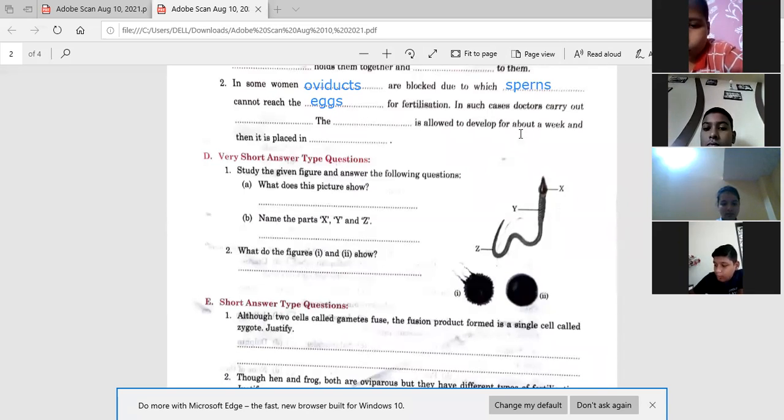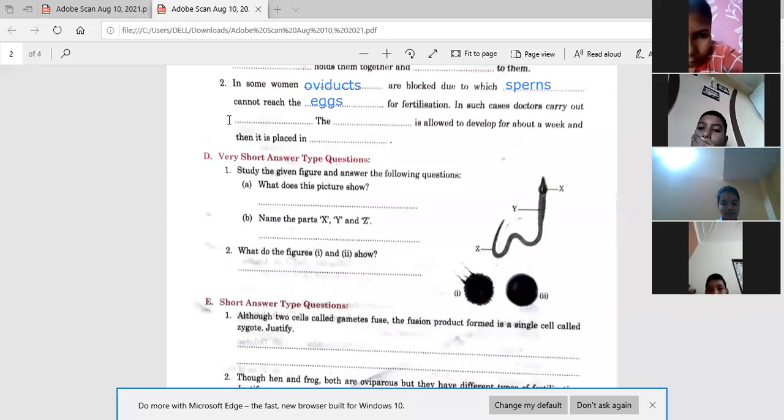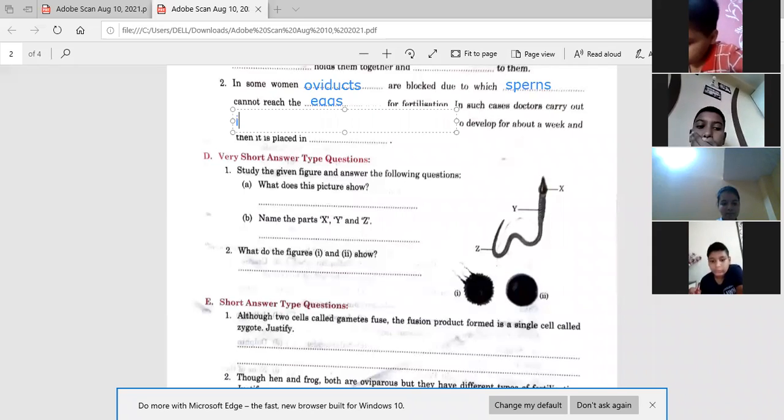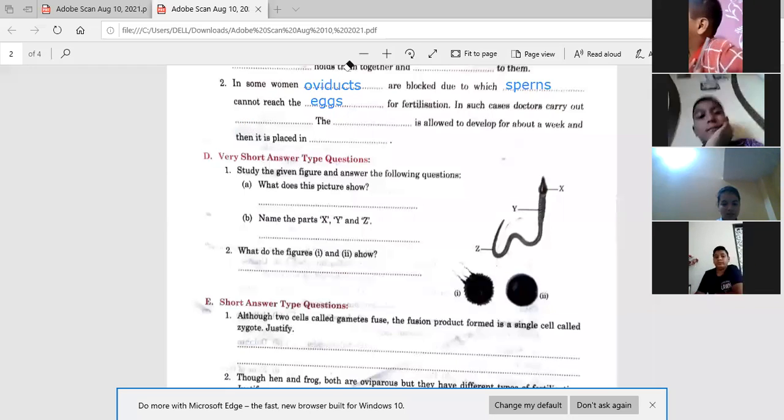And the dash is allowed to develop for about a week and then it is placed in dash. See, read it. In such cases, doctor carry out IVF. IVF will come in this. And beta, capitalize IVF. Write in the capital form.